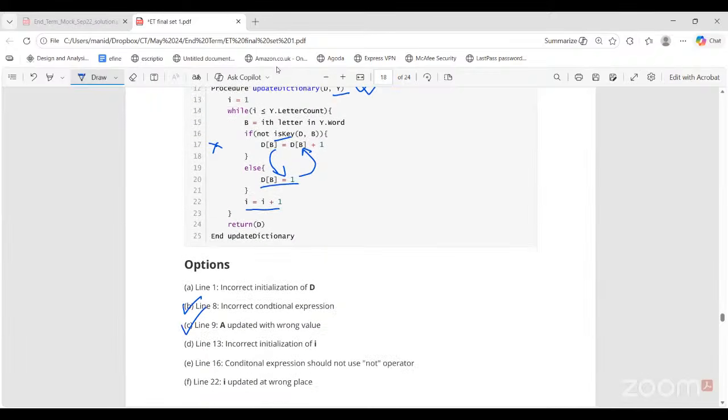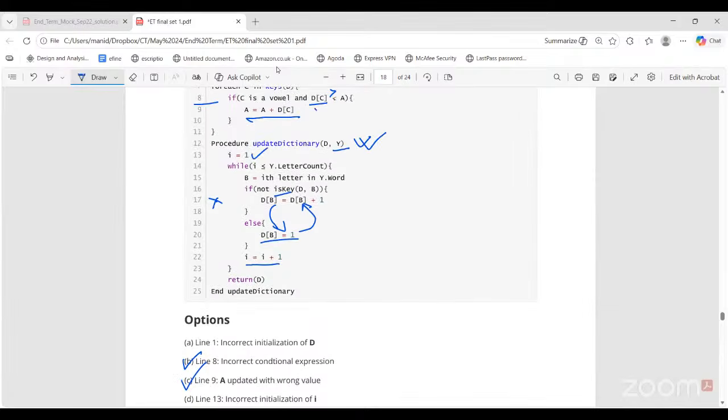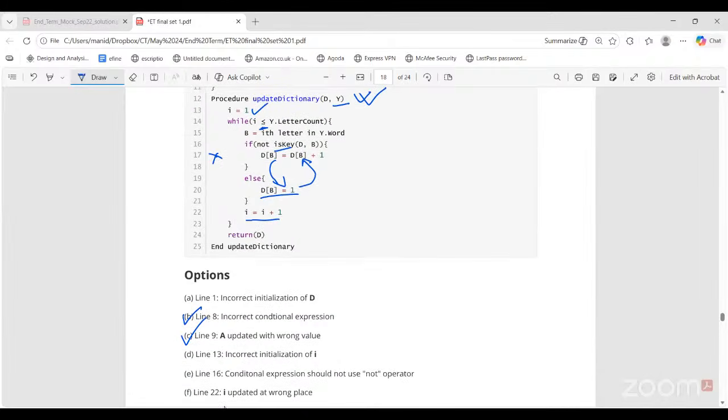Line 13, incorrect initialization of I? No. I can be initialized to 1 as long as this equal to sign is there. If I said I has to be less than letter count, then you start I with 0. So line 13 is fine. Line 16, conditional expression should not use not operator. So like you said, here if I remove not, then it becomes correct.